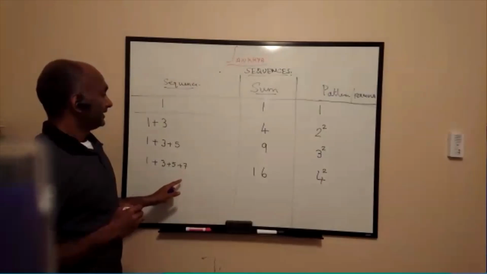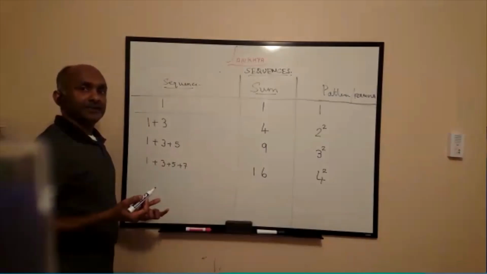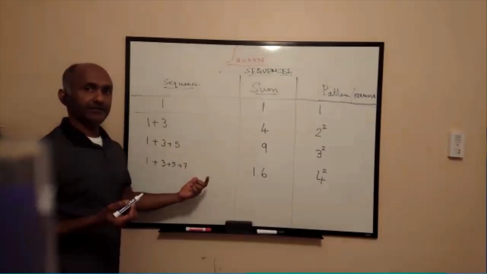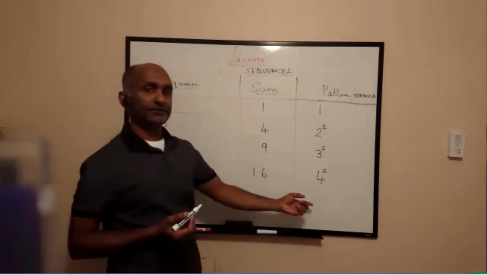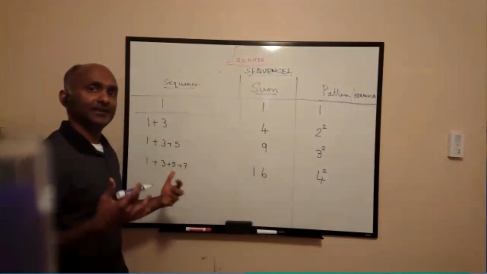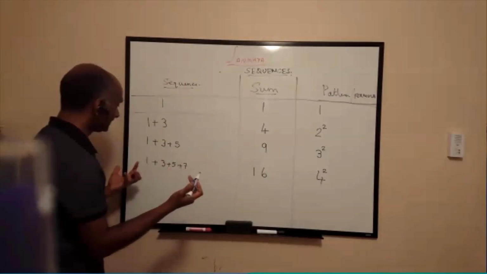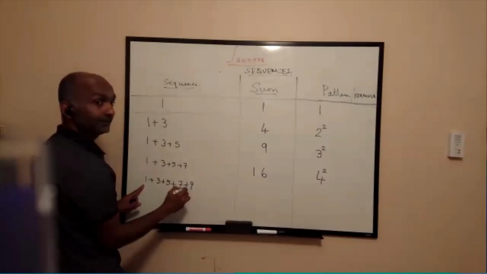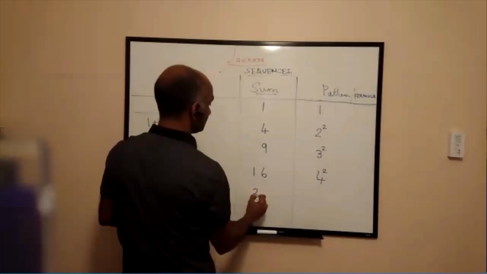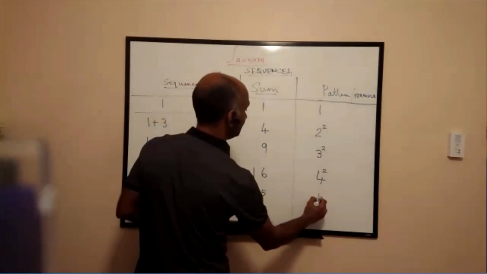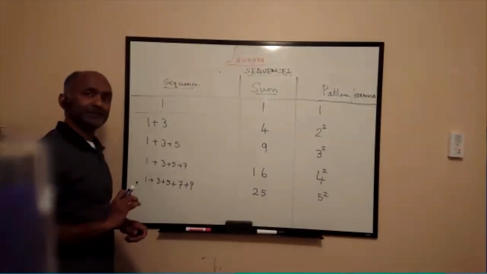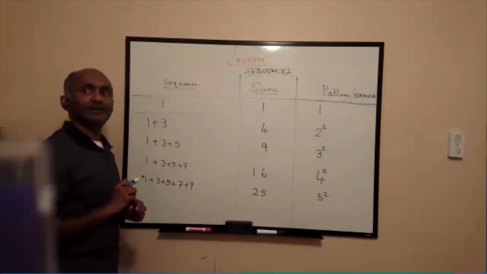Okay. Now I will make a guess that if I do 1 plus 3 plus 5 plus 7 plus 9, I should get 5 square. That is my hypothesis or guess. And let's see if it is correct. 1 plus 3, 5. Good. And that is 25. Hey, I am a genius. 5 square. You all agree? If there is any disagreement or if there is something you do not understand, please speak up.